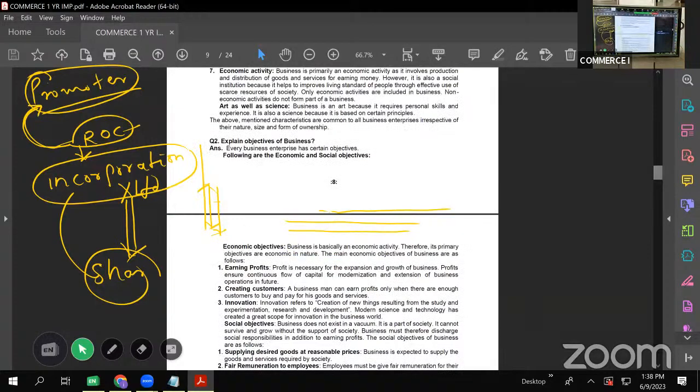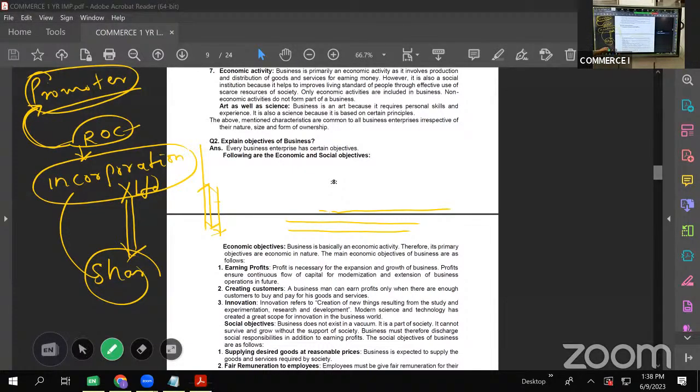Objectives of a business. Objectives of a business are classified into two: economic and social. Economic means related to money. Social means doing charity to the society, because we are earning from the society, we should do some good to the society. This is the intention behind having these social objectives. So economic means in return money, social means no money, it is only in the interest of the society.